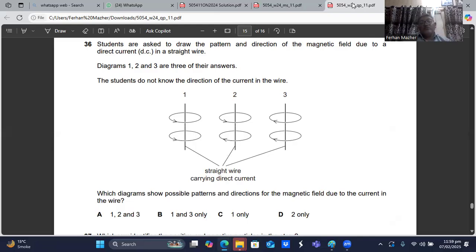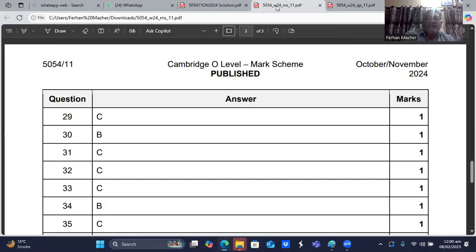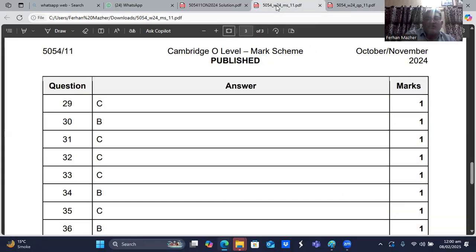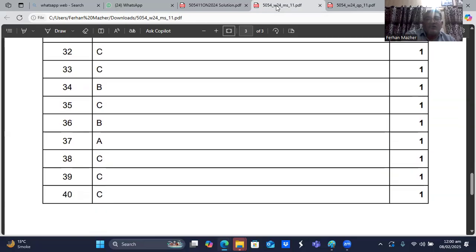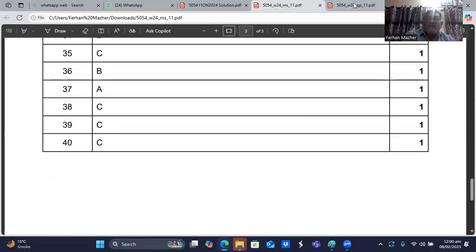In the second, one arrow is clockwise and the other arrow is anti-clockwise, so 2 cannot be the answer. And in the third also, both arrows are in the same direction. So 1 and 3 make sense. So B is the choice, I think. Question number 36, B is the right choice, sir.